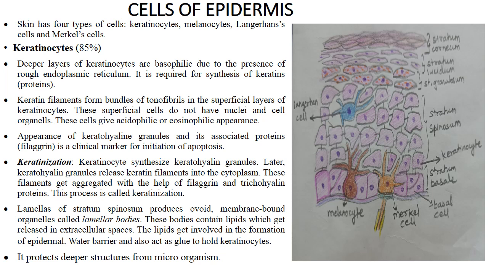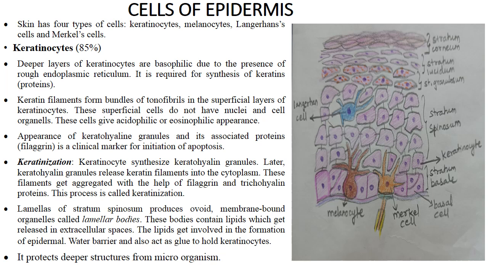So most abundant, about 85% of the cells of the skin are keratinocytes. Keratinocytes constitute approximately 85% of the cells of skin. So these are the most predominant cells. The germinal cells of stratum basale divide mitotically and give rise to keratinocytes. And the major functions of these cells include production of keratin and formation of the epidermal water barrier.